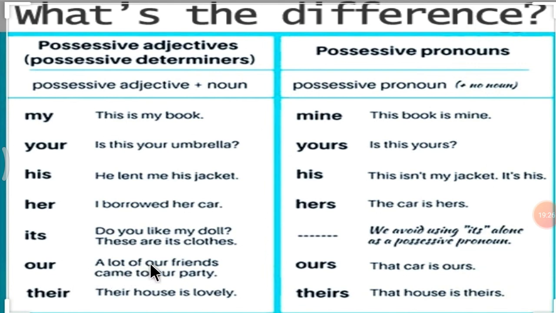Our. A lot of our friends came to our party. Ours. That car is ours. Their. Their house is lovely. Theirs. That house is theirs. So I hope you all understood this properly, what is the difference between possessive adjectives and possessive pronouns and how to use both of them.